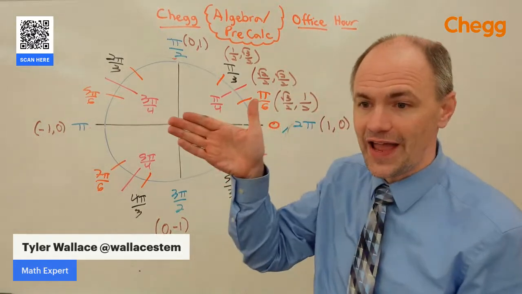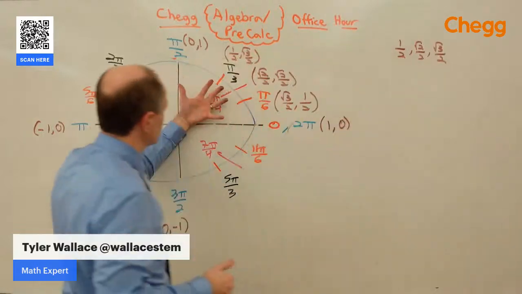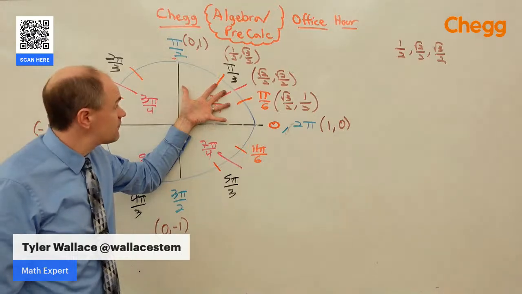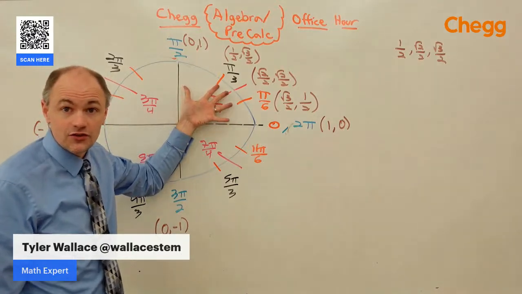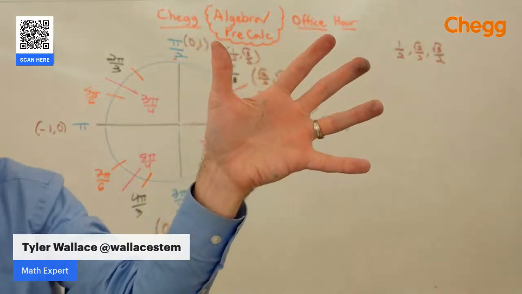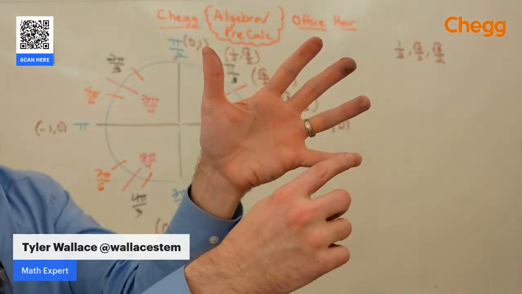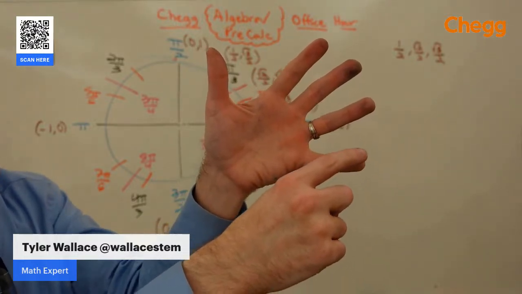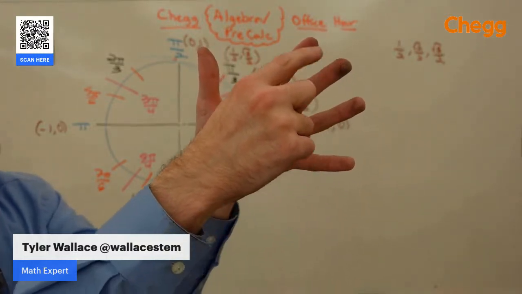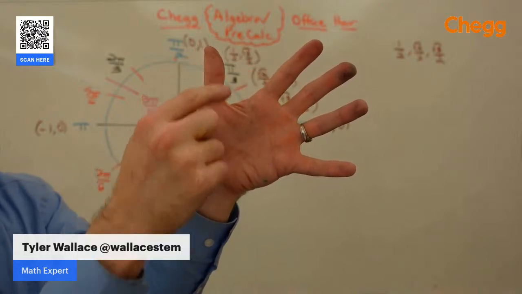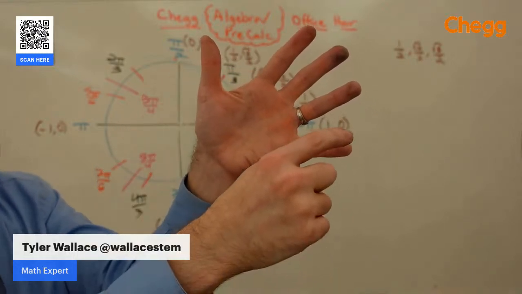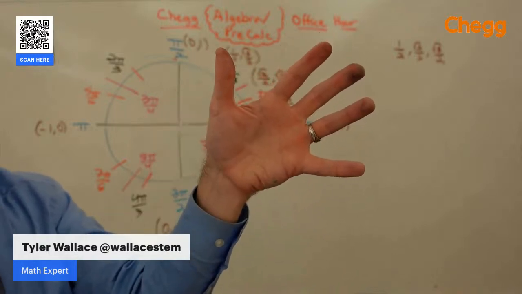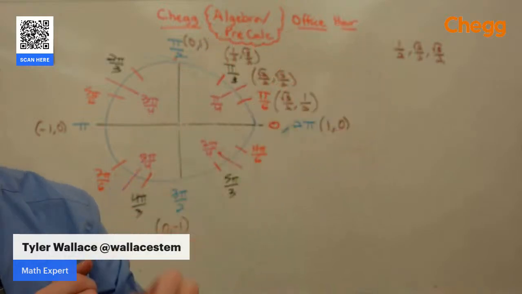Now, I've heard people do the hand trick. Let me see if I can replicate the hand trick here. Notice your hand kind of maps out the first quadrant of the unit circle. Let me zoom in my hand. If I assume my hand is the first quadrant of the unit circle, cosine is going to count down. You've got the square root of 4, 3, 2, 1, 0 over 2. Sine counts up. It's the square root of 0, 1, 2, 3, 4 over 2. And that gives you all of the points on the unit circle.